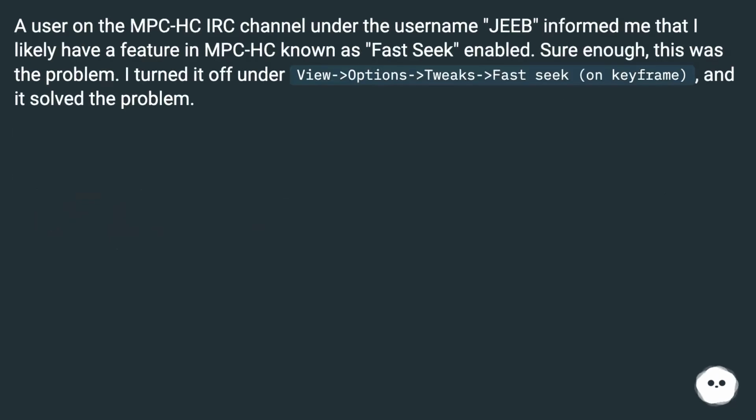A user on the MPC-HC IRC channel under the username Jeep informed me that I likely have a feature in MPC-HC known as Fast Seek Enable. Sure enough, this was a problem. I turned it off under View, Options, Tweaks, Fast Seek on Keyframe, and it solved the problem.